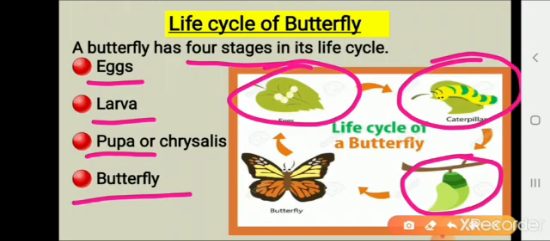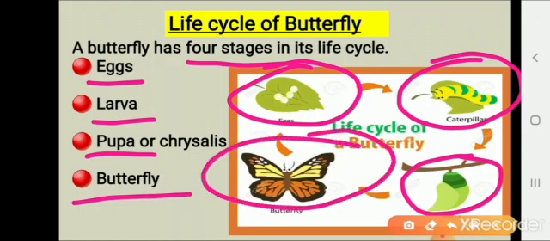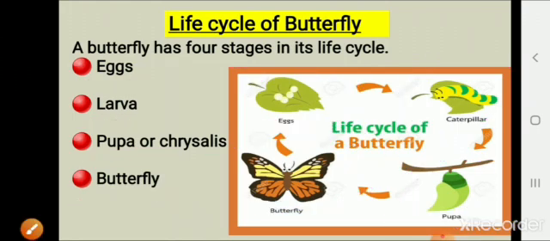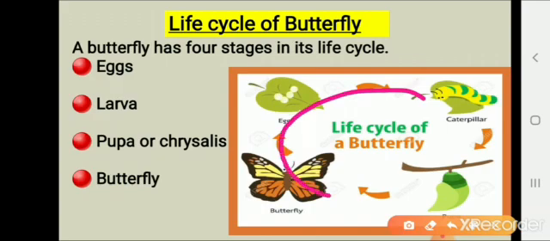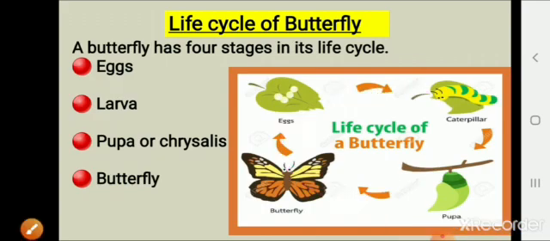After that, when the pupa splits open, the beautiful butterfly takes flight. So a butterfly has 4 stages in its life cycle. And when it starts flying, it looks for food and then lays eggs. And the life cycle starts all over again.